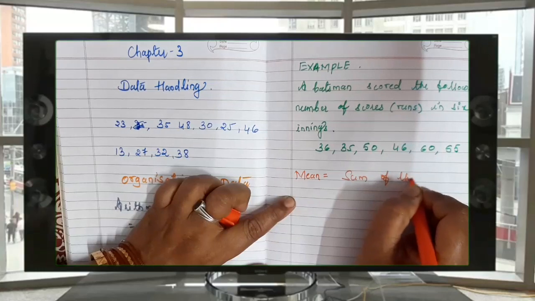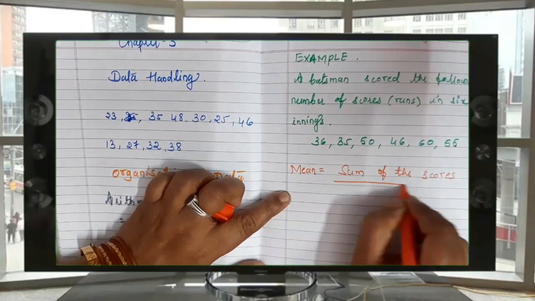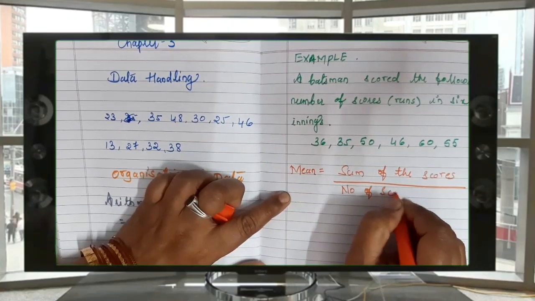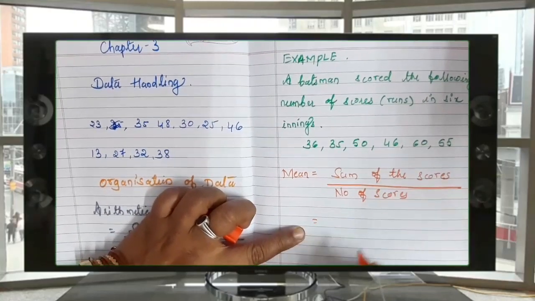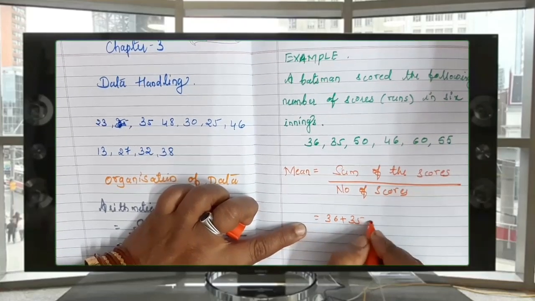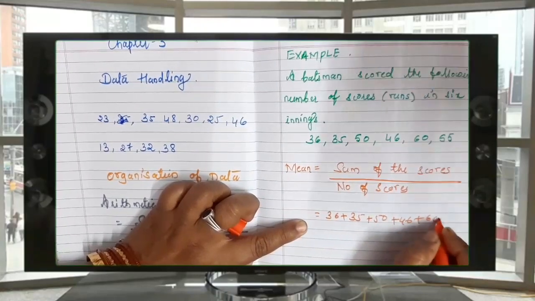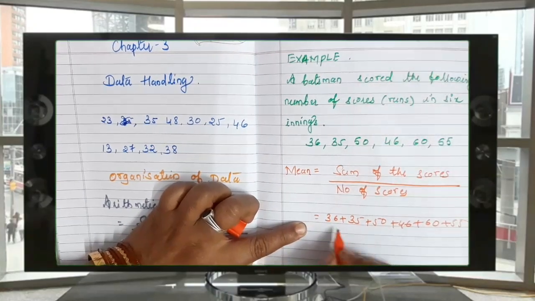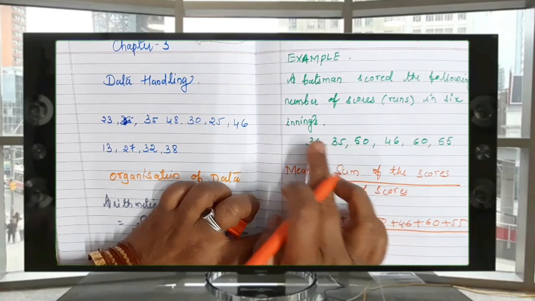Sum of the scores divided by number of scores. Okay, what is the sum of the scores? All the scores we have to add. What is that? 36 plus 35 plus 50 plus 46 plus 60 plus 55. Then totally how many are there? See, 1, 2, 3, 4, 5, 6 are there.